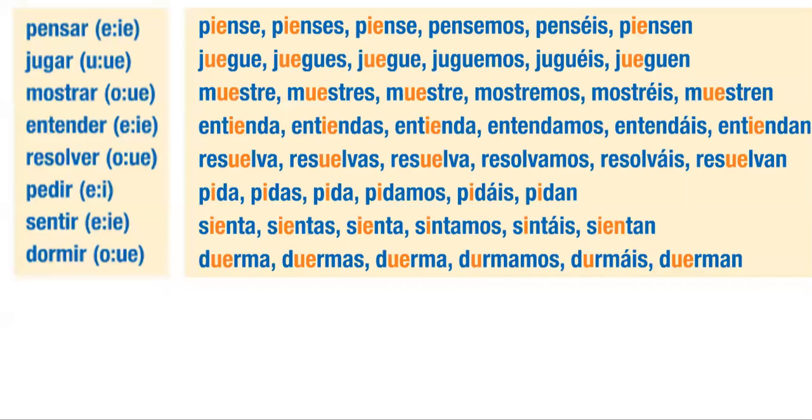All right, so now we're going to continue what we've been working on, where we are going to do the yo form, drop the o, add the opposite ending. But things happen a little bit differently whenever we have a stem changing verb.